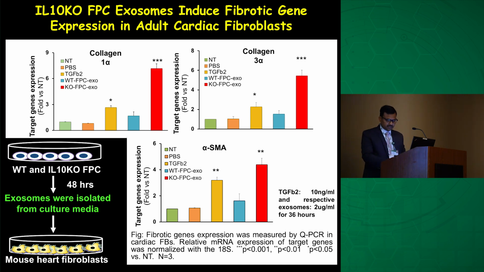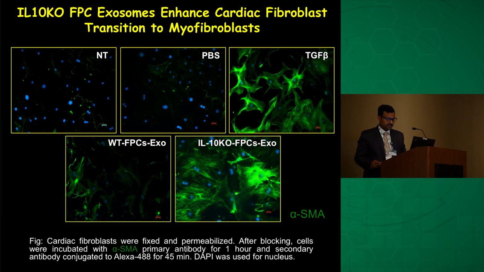cells. We further confirmed these data with immunostaining for alpha SMA, and we found that TGF on its own can activate their differentiation to become myofibroblasts. However, wild-type treated fibroblasts have less alpha SMA expression.